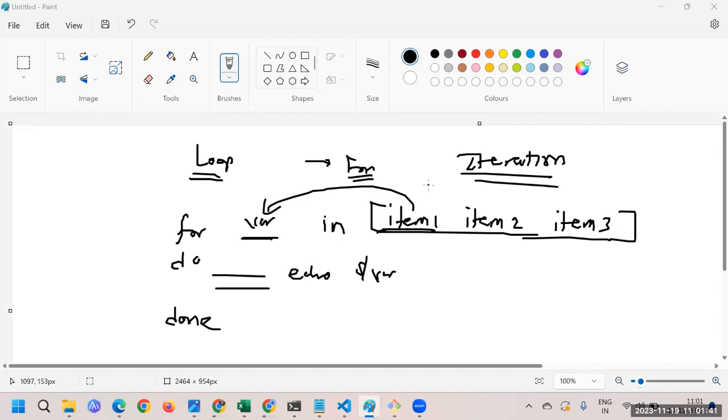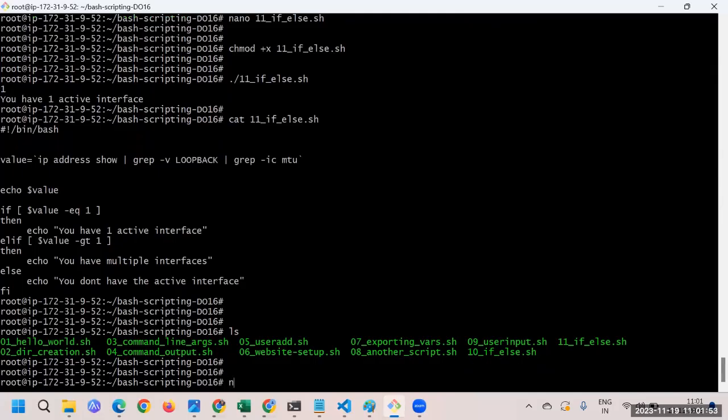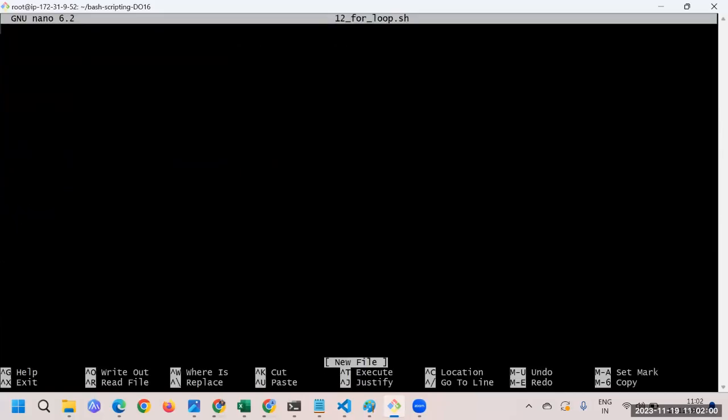So let's quickly take one example and see it. Maybe I'll write one loop here. I'll create the 12th script and call it for loop dot sh, and inside that, the bin bash. Then here I'll say for, and we know any variable name you can take as per your choice. Let's say I'll take var only.